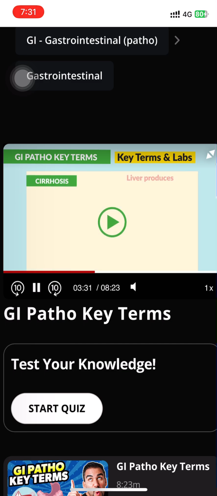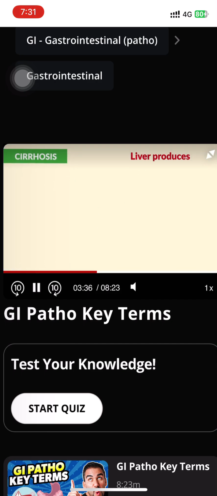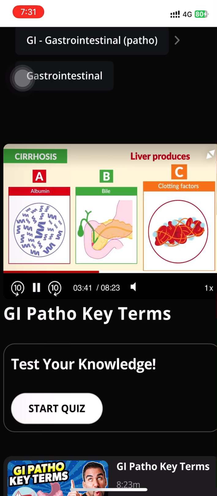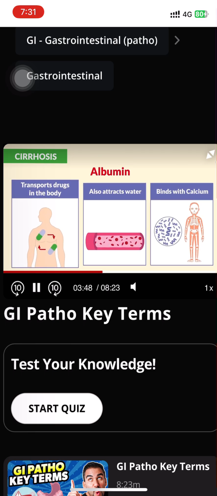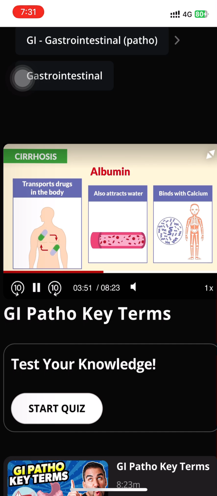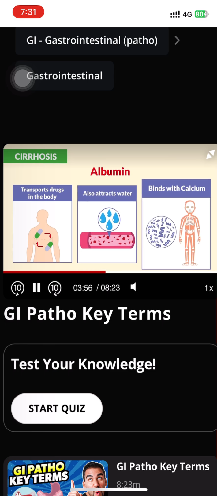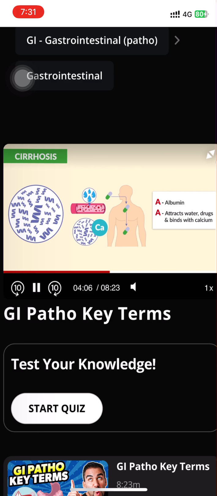So let's dive into all the key points from our cirrhosis video. Simply think the liver produces ABC. A for albumin, B for bile, and C for clotting factors. So starting with albumin. Albumin is a protein inside the blood that does three things. It transports drugs inside the body, it also attracts water to keep it inside the vascular space, and also binds with calcium to make bones strong. So just think albumin attracts water as well as drugs and binds with calcium.